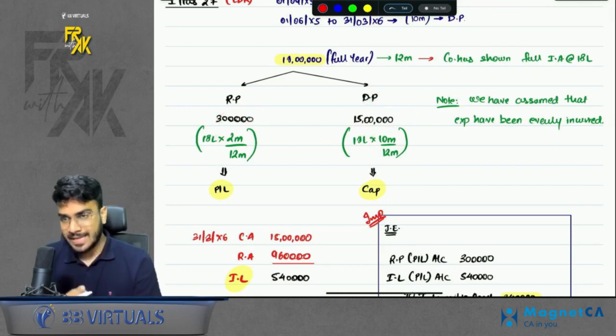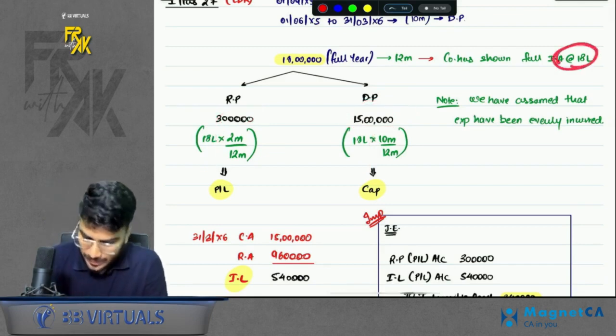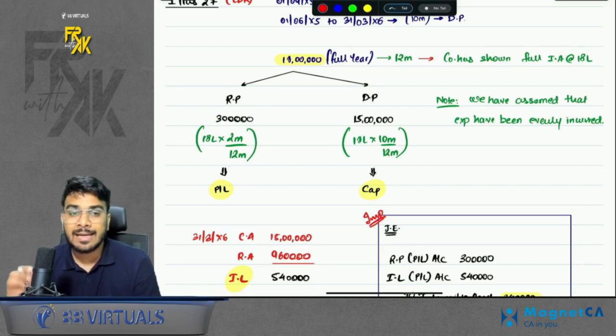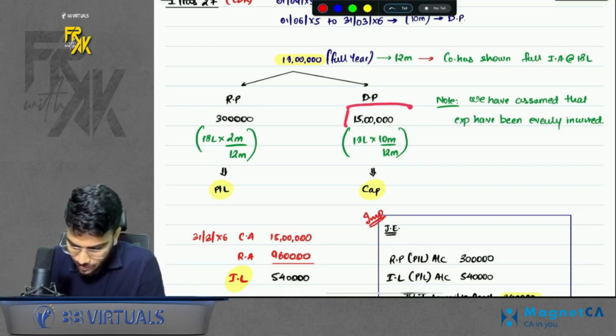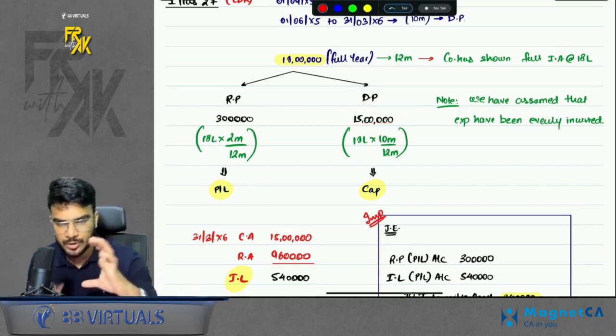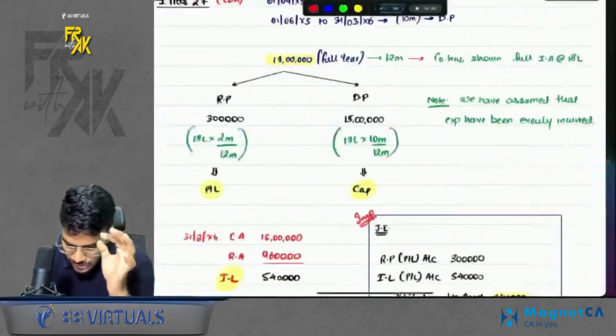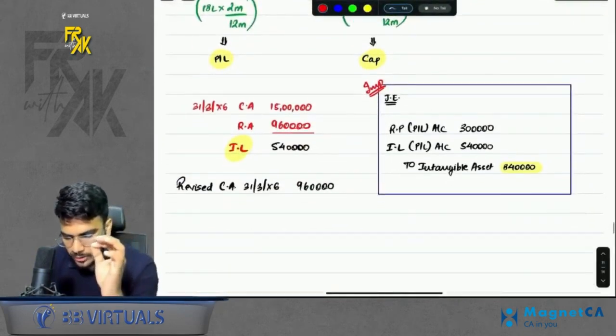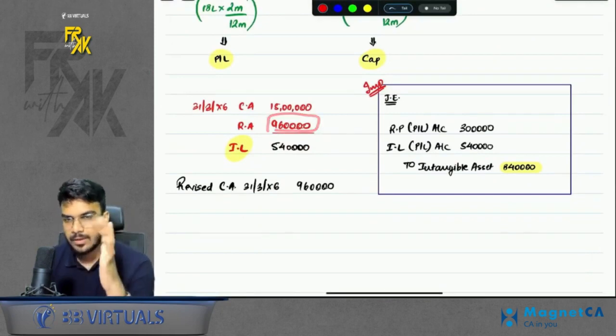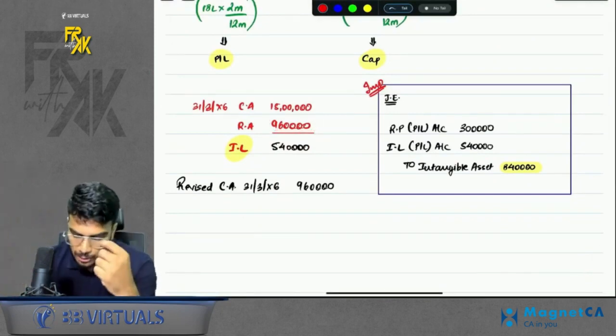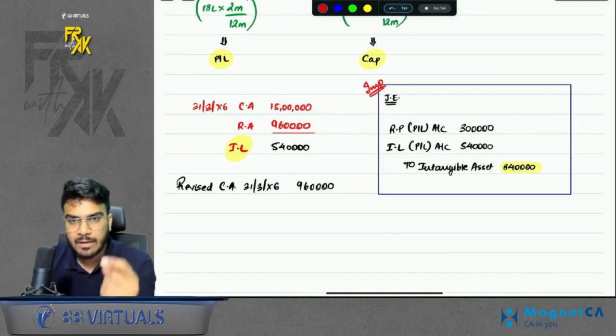But what the company has done is, the company has shown 18 lakhs as full intangible. This is the incorrect treatment. Company should show intangible only at 15 lakhs. First part of the question is done. Now the next part of the question talks about recoverable amount. So just a summary of it, the recoverable amount at the year end is 9 lakh 60. Imagine carrying amount is 15 lakhs, but you are not going to recover it. You will recover only 9 lakh 60.